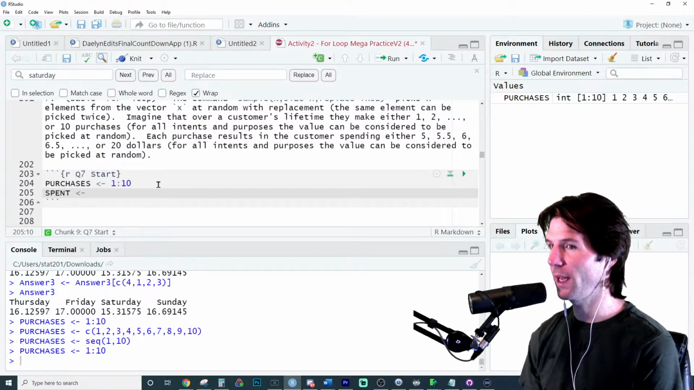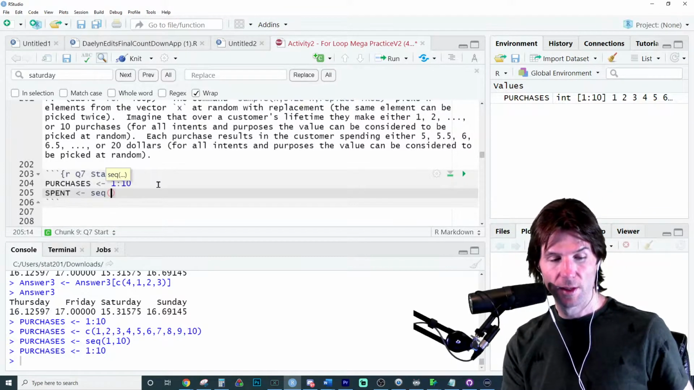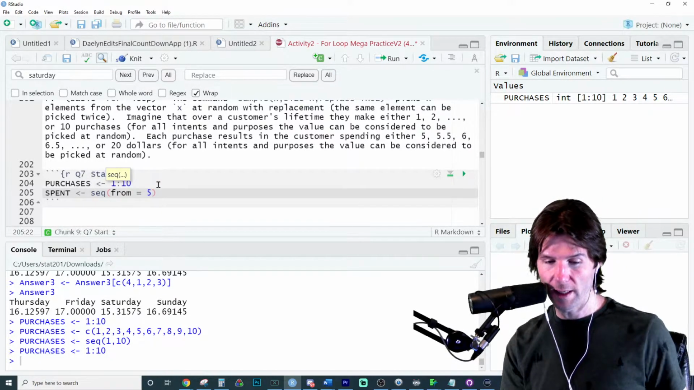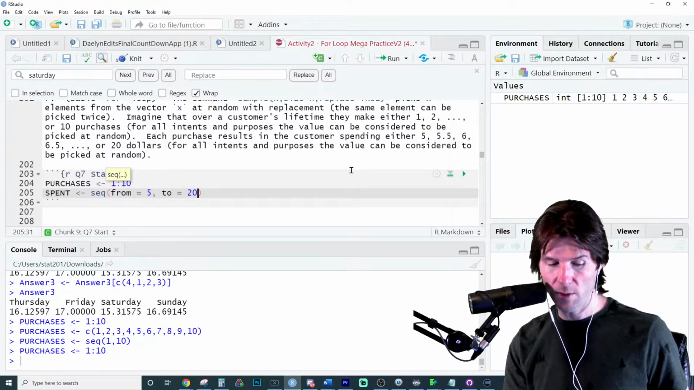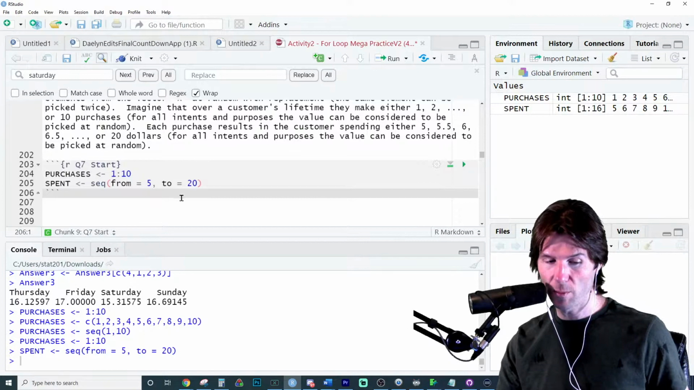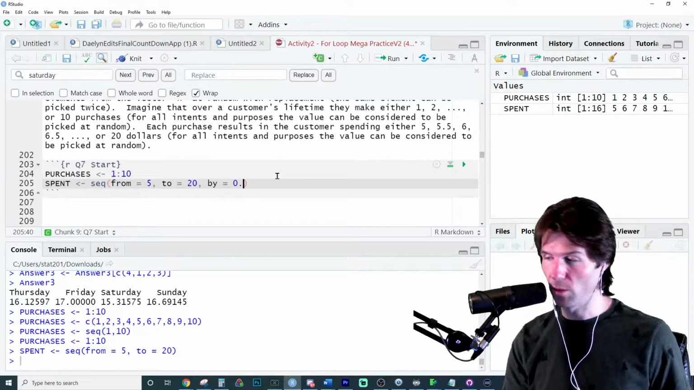What should we store into that? So it goes 5, 5.5, 6, 6.5, a sequence. So it'll go from equals 5, that's the starting number. To equals 20, that's the ending number. Now that's not right because it doesn't do the by. Now we go here to by and say by equals 0.5.